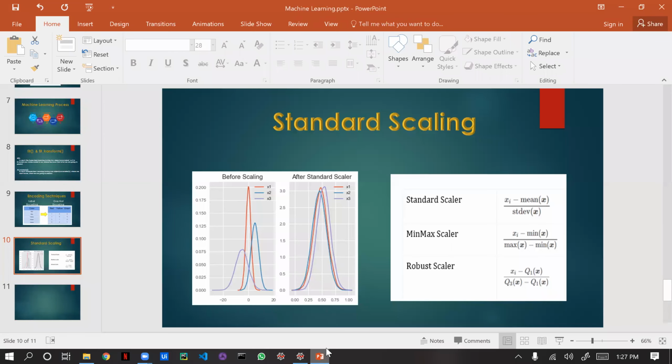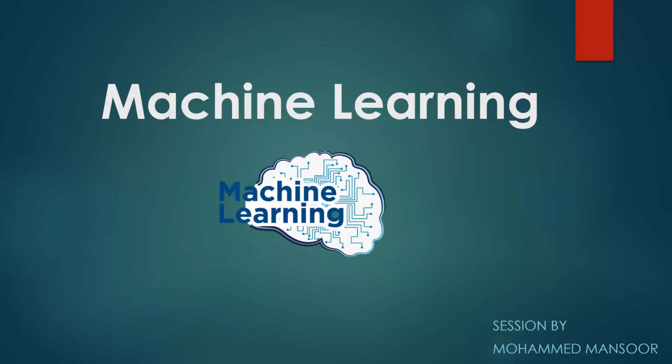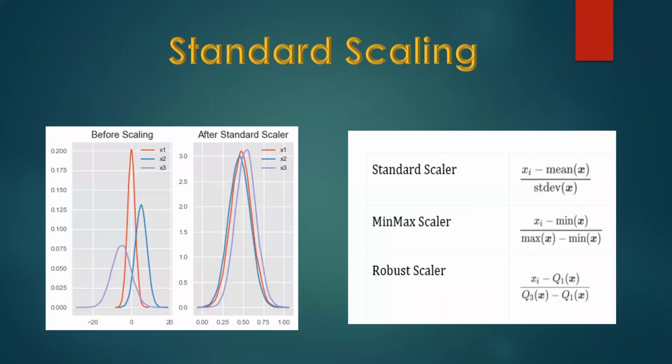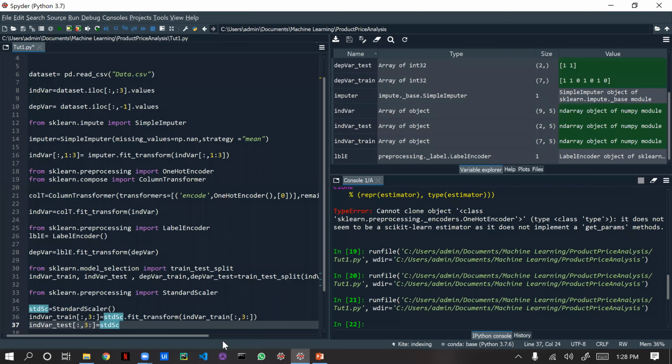Scaling is, if you see this graph, you can see here, right? This is one shape, this is one level, this is one level, and this is one level. We are fixing this level as a constant, and we are manipulating all the data up to this level. So that's why here we are not going to use fit_transform, because fit_transform is used to fix the data, right? So now we have fixed the train data to a certain limit.